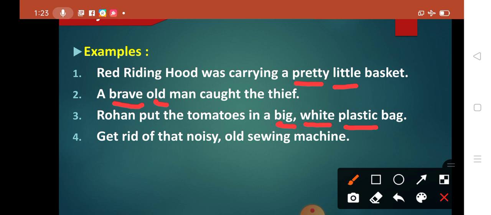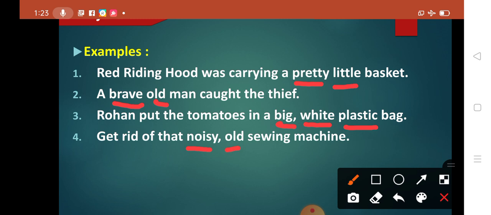Okay, next one: get rid of that noisy old sieving machine. Now here noisy gives your opinion. It is told about a sieving machine, about the machine. How is that machine? That machine is noisy. That is your opinion.